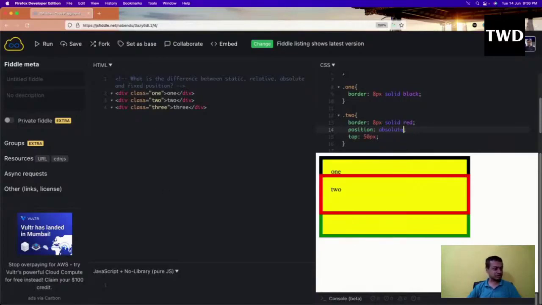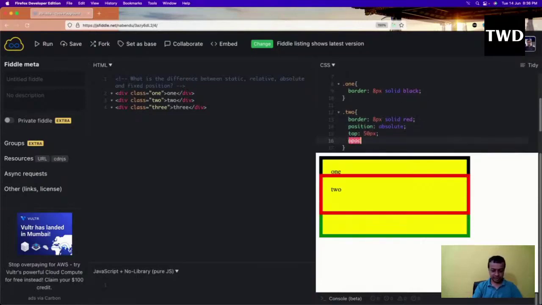Because we are not able to see everything, I give opacity of 0.8. See, 2 has moved 50 pixels up, and 1 and 3 are joined as if 2 doesn't exist. So position absolute does disturb its environment; it is referenced to the parent.